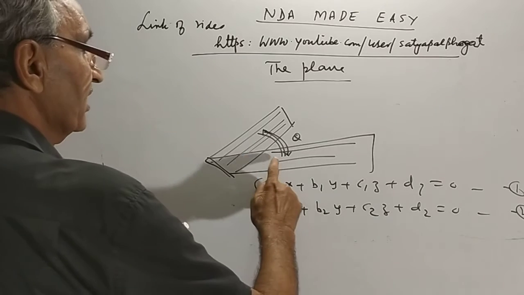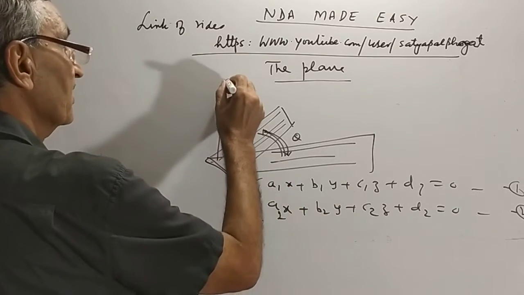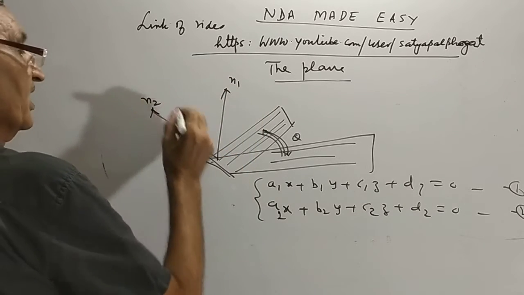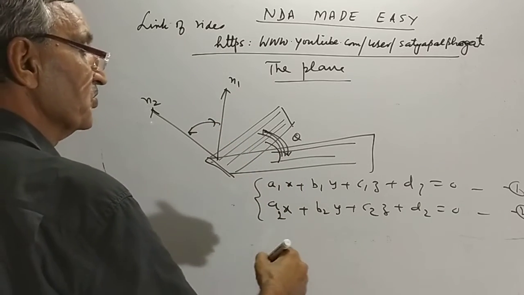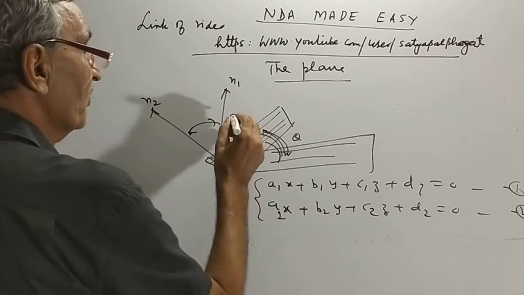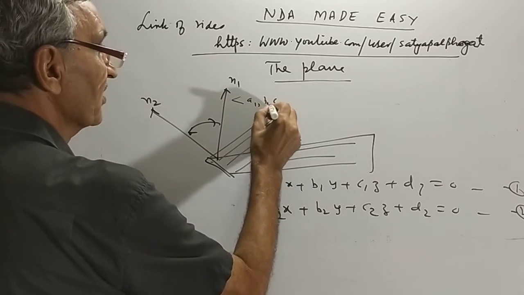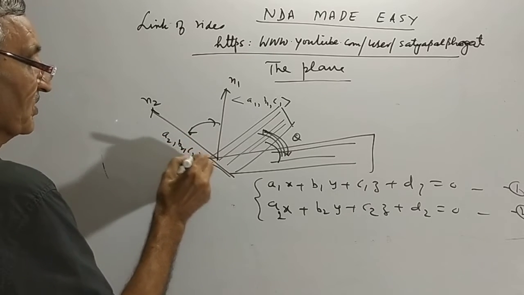Well friends, the angle between two planes is equal to the angle between their normals. This is N1, and another normal is N2. The direction ratios of the first are a1, b1, c1, and of the second are a2, b2, c2.